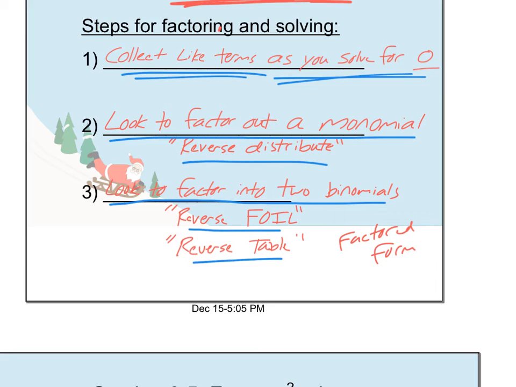One more note on this page just to realize is that sometimes you will do step 2. Sometimes you will do step 3. Sometimes you will do both step 2 and step 3. It just depends on the problem. But you should look to do number 2 first, and then look to do number 3 next. And again, sometimes you'll do both. Sometimes you just do one. It just depends on the problem.